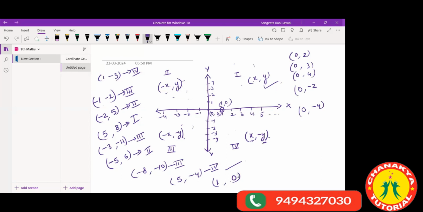And those points where y is 0 and x has some value: all of them lie on the x-axis. All points are lying on the x-axis where the y point is 0. y is 0 for all of them. All right.